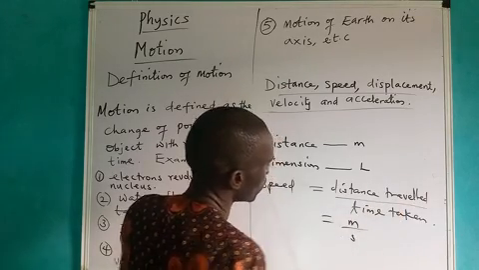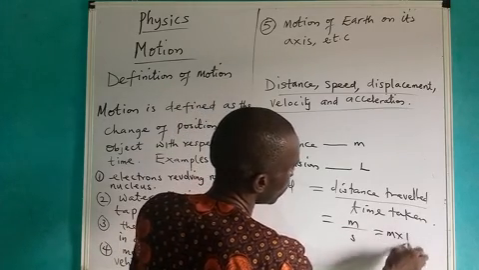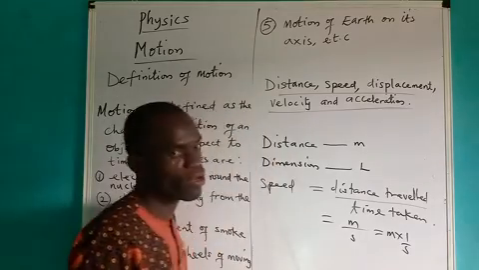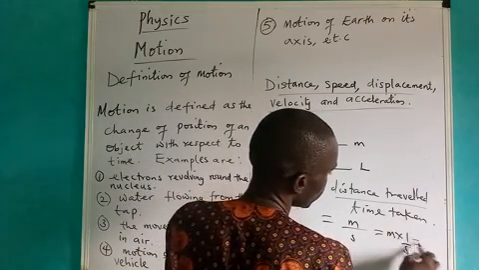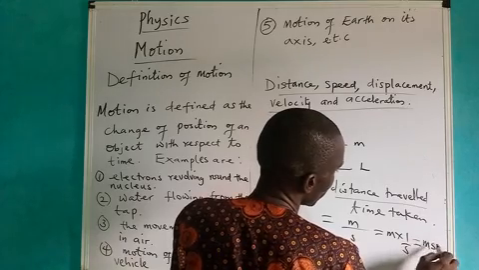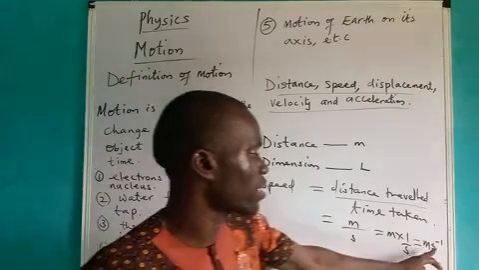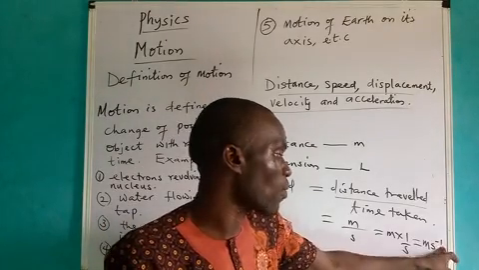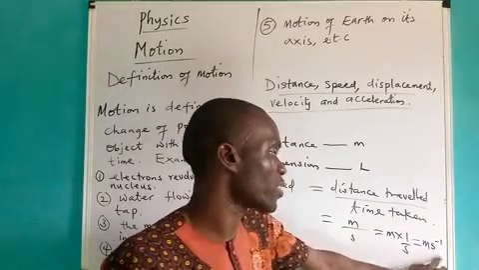time is seconds. Therefore, we can say this one can also be written as 1 times 1 over s. When we apply the law of indices, taking the reciprocal of this one, we have m, which is the ms to the power minus 1. You can see that the s is carrying 1. Therefore, we can say the unit for measuring speed is meter per second.